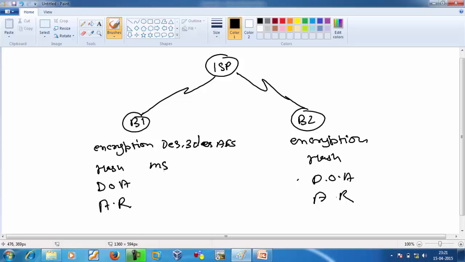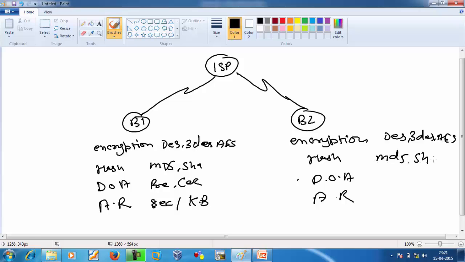Hashing: MD5 and SHA. Data origin authentication: pre-shared keys and certificates are there. Here we have lifetime in seconds and or in kilobytes. Same thing we have to define here: DES, triple DES, and AES, MD5 and SHA, pre-shared key or certificate, and seconds or kilobytes.